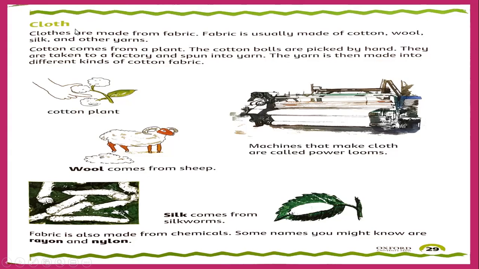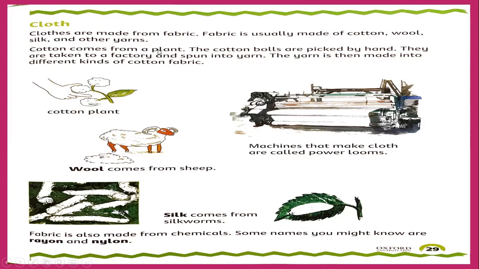The unstitched material or the unstitched fabric is called cloth, but when it comes into the shape of any dress, any special dress or any national dress, then we call it clothes, that which we can wear. This is cloth without e and s, but with e and s we spell it clothes. Clothes are made from fabric. So cloth is like a fabric, the unstitched material. And it is usually made of cotton, wool, silk, and other yarns.